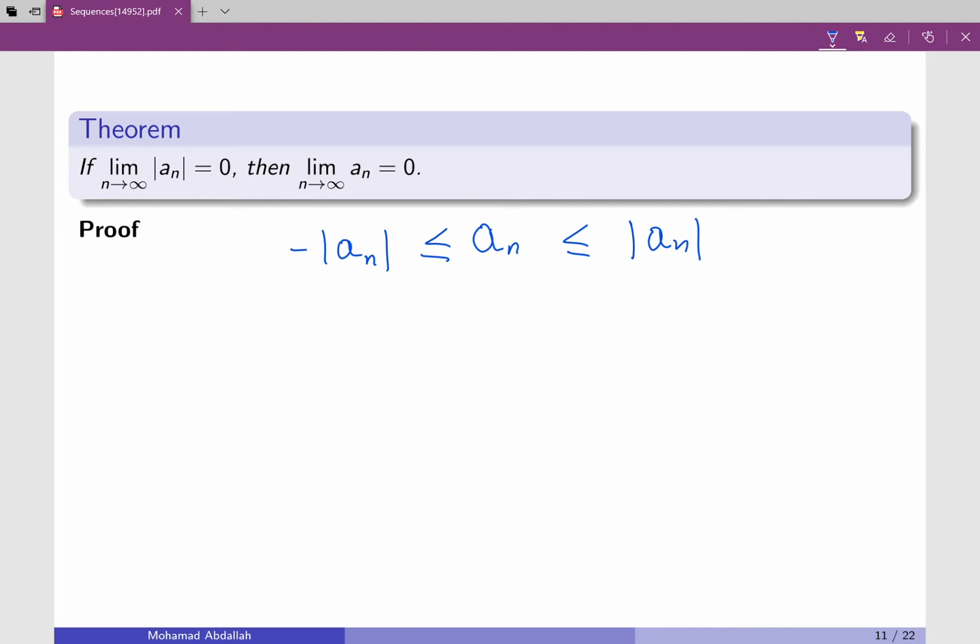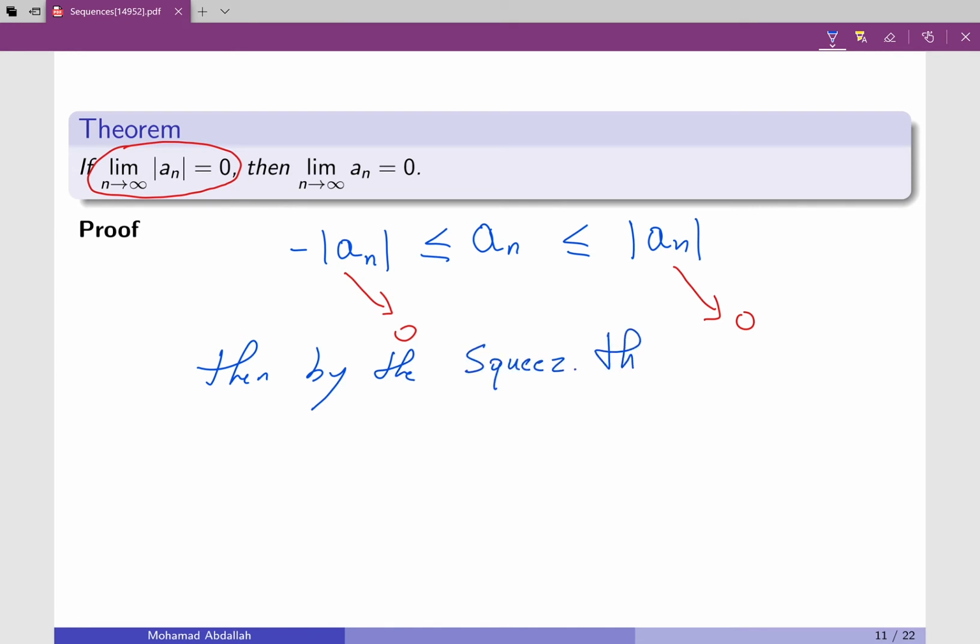Okay. Now, because we know from the given that the limit of absolute value of a n when n approaches infinity is 0, I know that this is going to go to 0. This is also going to go to negative 0, which is 0. So then I can conclude by the squeeze theorem that the limit of a n when n goes to infinity is equal to 0, and the theorem is proved. Okay.